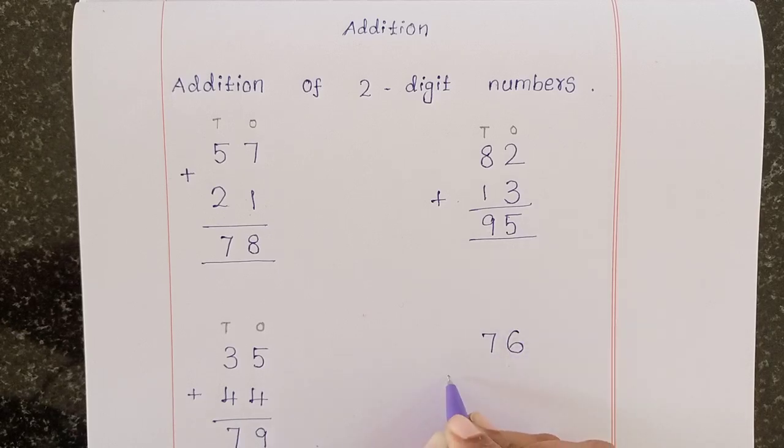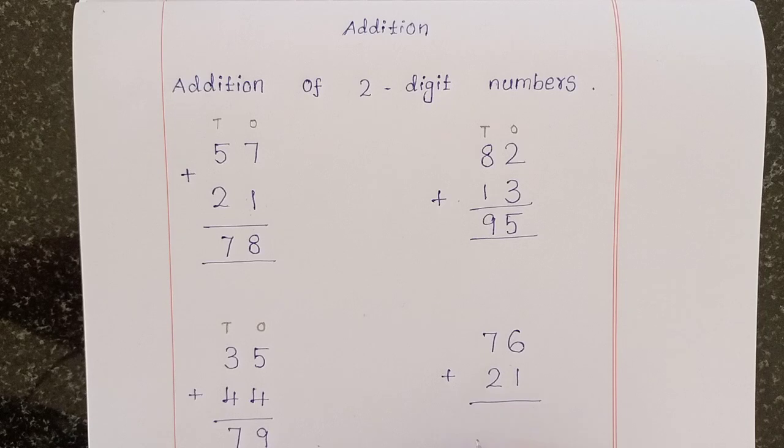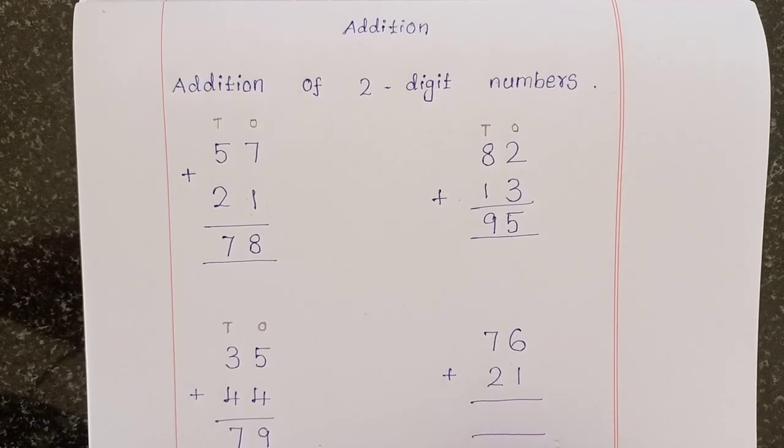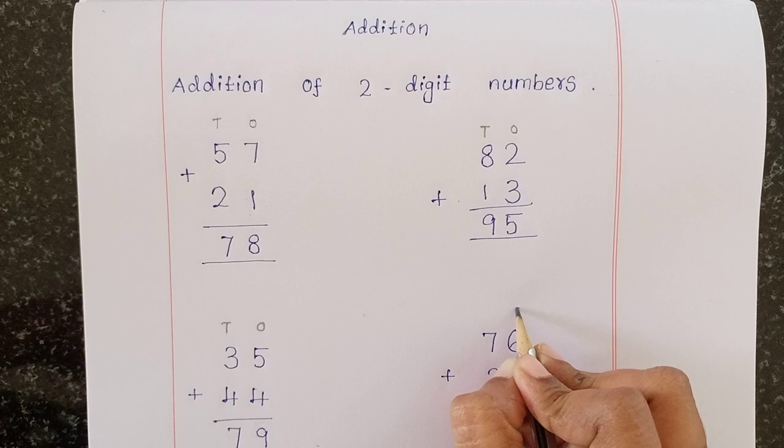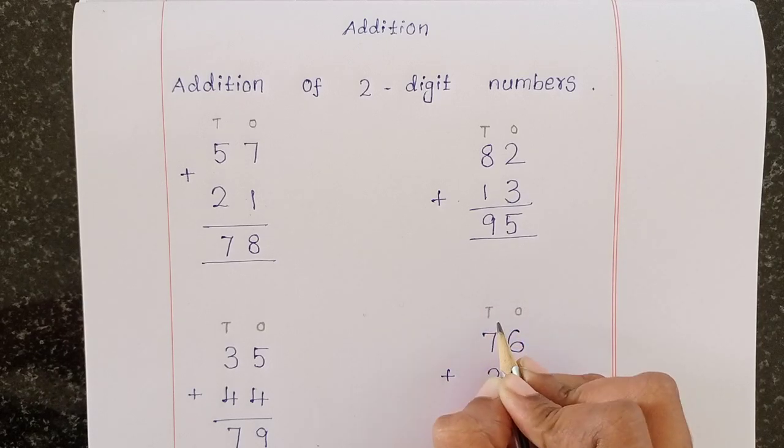76 plus 21. First write the place. Ones and tens.